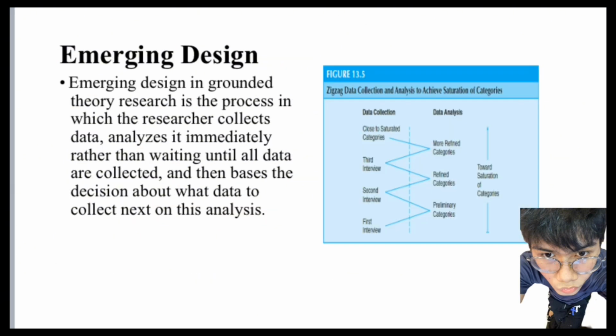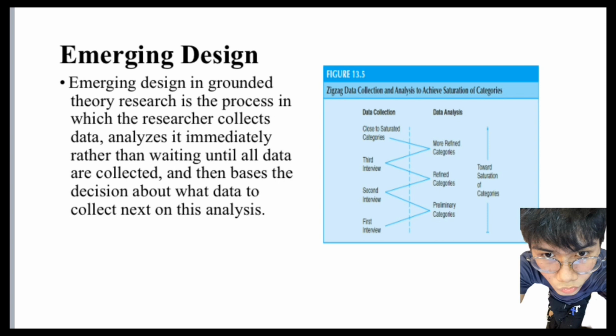And the third characteristic is the emerging design. Emerging design in grounded theory research is the process in which the researcher collects data, analyzes it immediately rather than waiting until all the data are collected, and then bases the decision about what data to collect next on this analysis. So in grounded theory, emerging design means data collection and analysis happen together, not in separate stages.